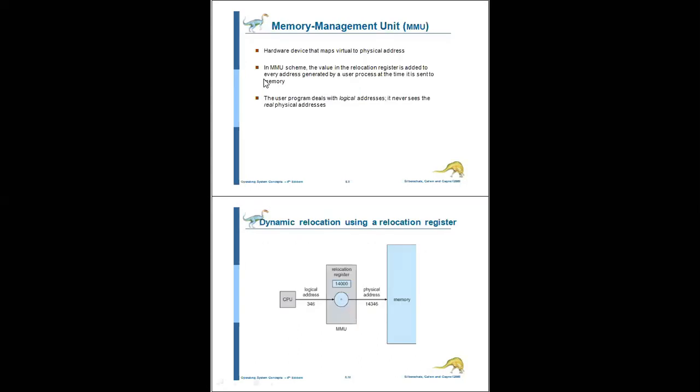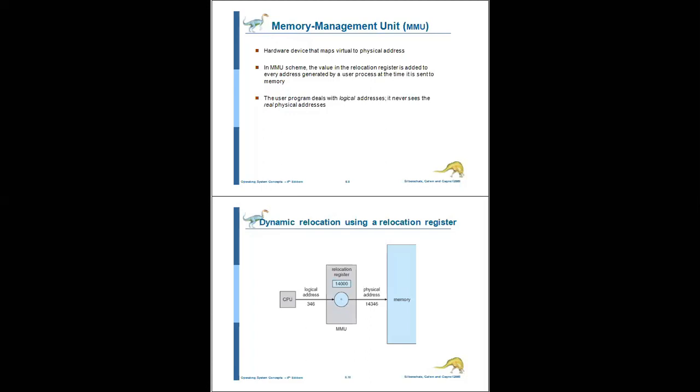I already told you what the memory management unit is: the runtime mapping from the virtual to physical address is done by a hardware device called the memory management unit. So here the user program deals with logical addresses only.